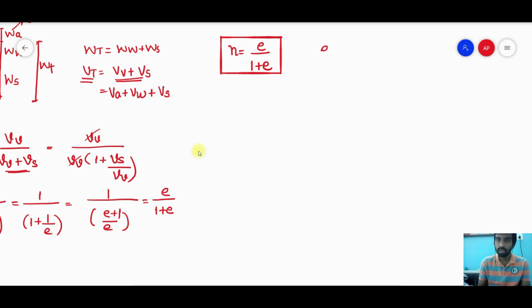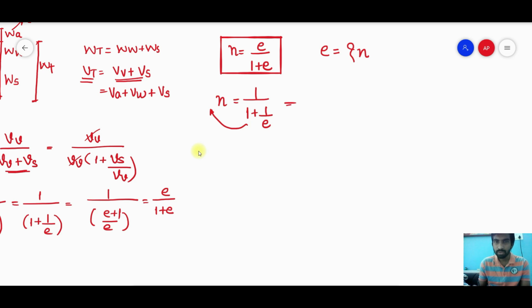Now we'll define the value of the void ratio in terms of porosity. For that we'll just use the same equation. Till now we have defined N is equal to 1 upon 1 plus 1 by E. I will take this part on this side and the porosity on that side.